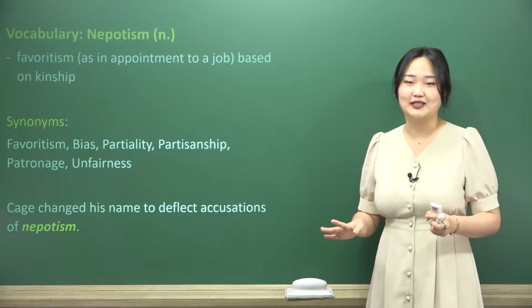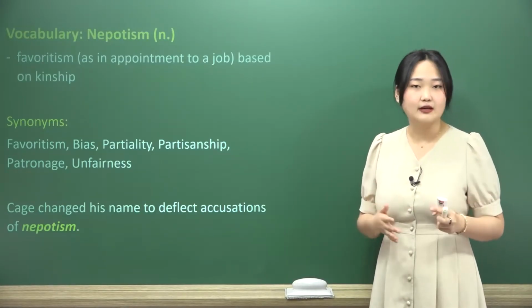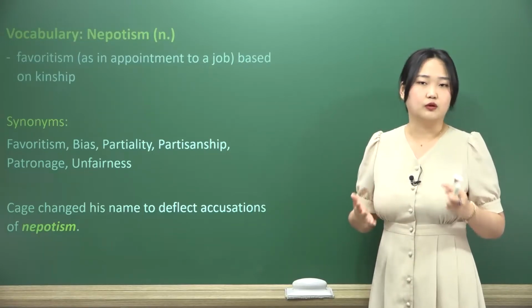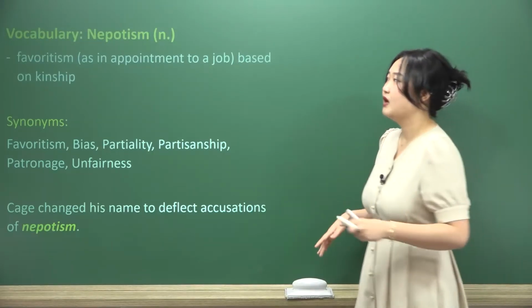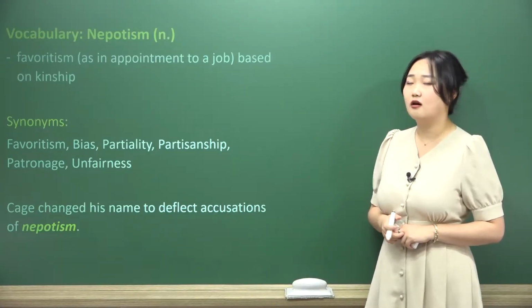You don't need any explanation. It's one of those nice words. And so please make sure you memorize this one, because if it comes up, there's no real big word to use to replace it. Nepotism here is favoritism, as in appointment to a job based on kinship.